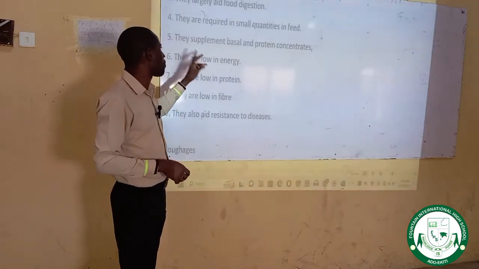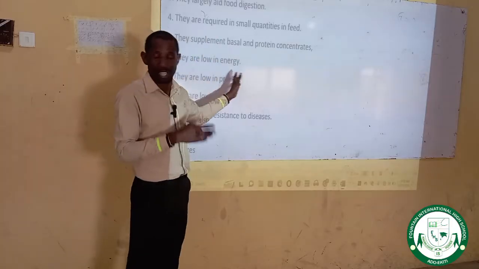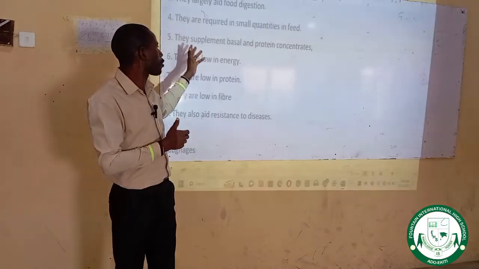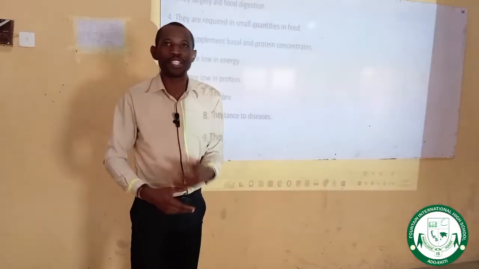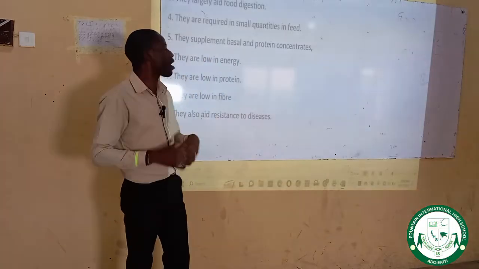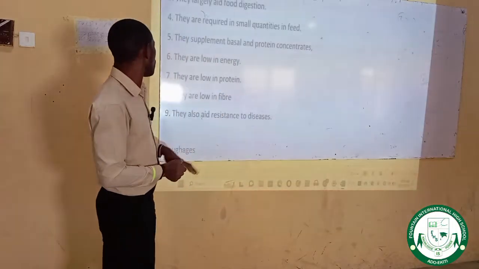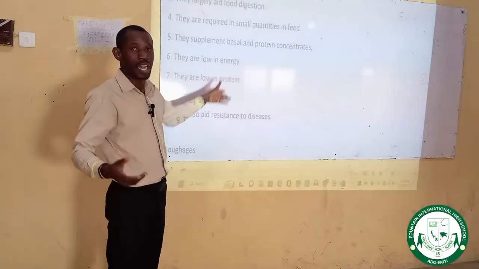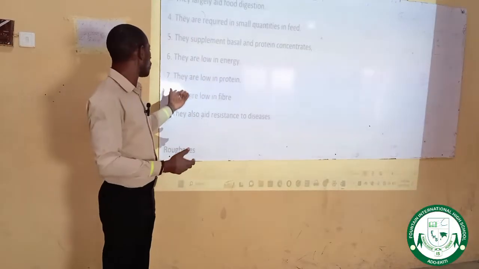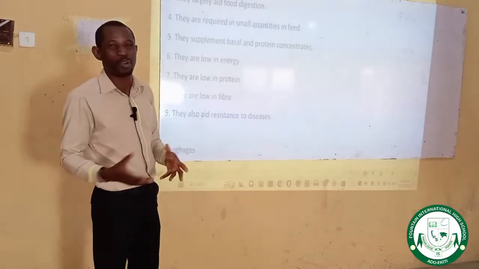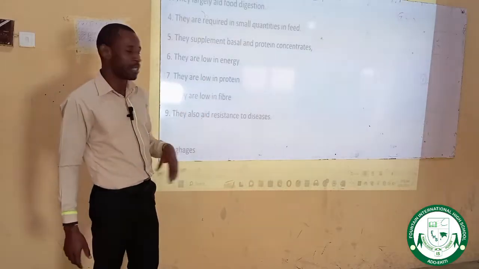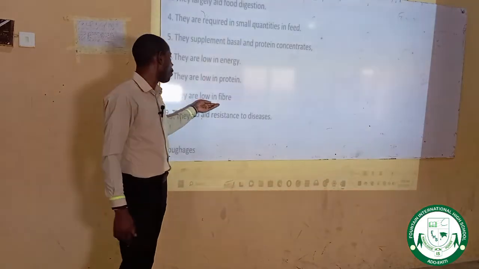Five, they supplement basal and protein content. I just explained that earlier: vitamin and mineral supplement is required to be in addition to what protein and carbohydrates are already supplied to farm animals. Six, they are low in energy. I told you earlier that they supply energy but in low quantity. They also have protein but in low quantity, but they are rich in vitamins. That is why they are classified as vitamin supplements. Seven, they have low fiber.